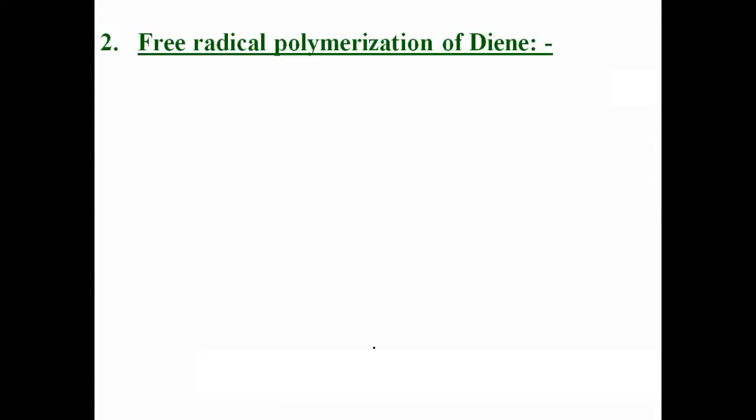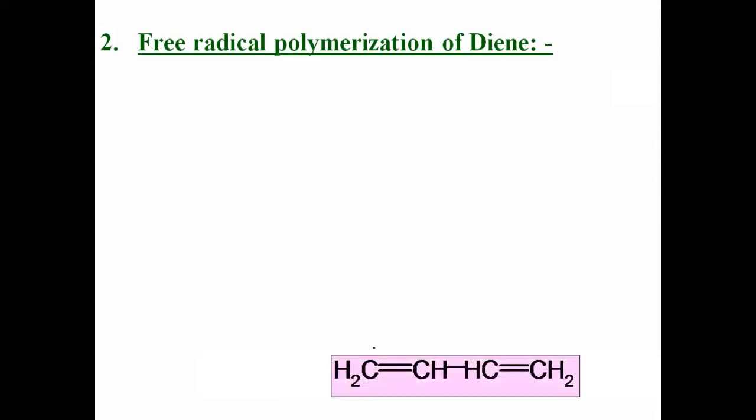Diene has two double bonds. Let us see a simple example of diene: CH2 double bond CH, CH again double bond CH2. What is the name of this diene? Yes, it is 1,3-butadiene. Very simple and very interesting example of diene. 1,3-butadiene is an example of a conjugated molecule.